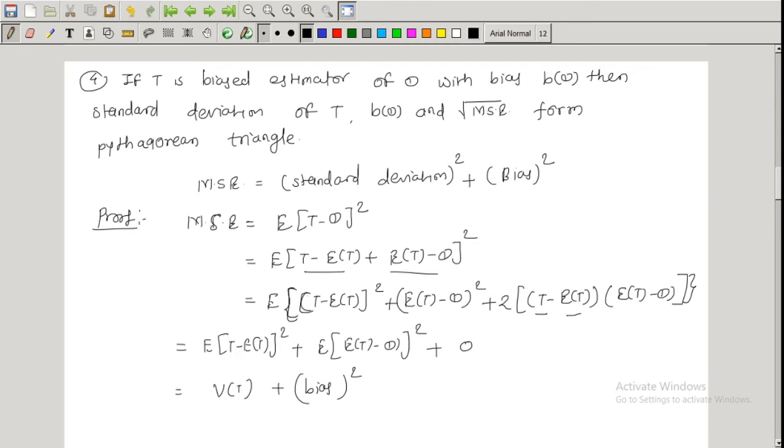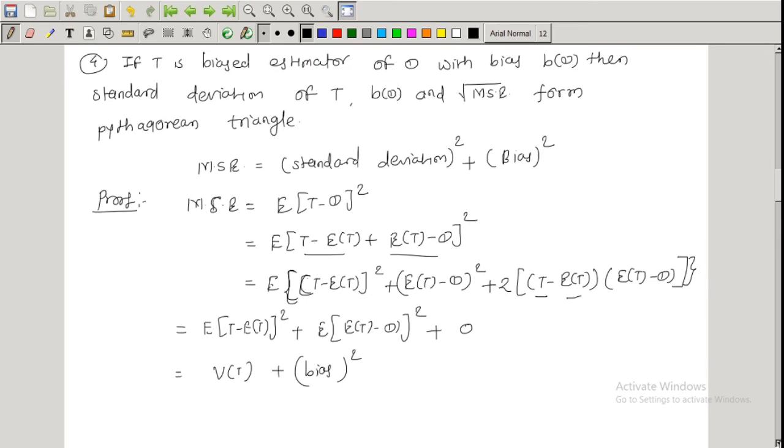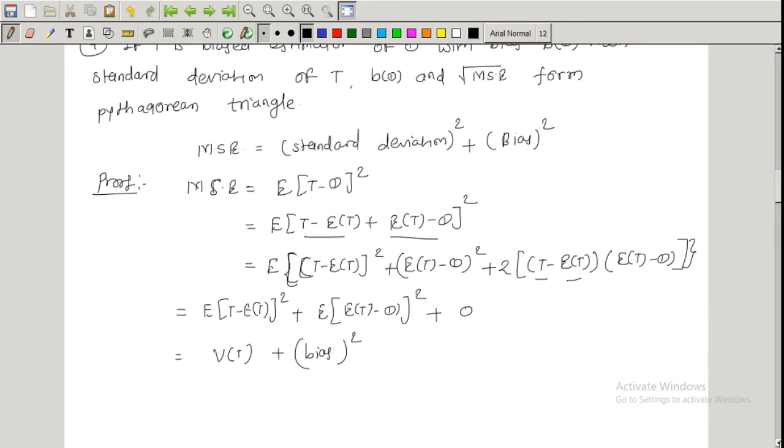Variance of T we can write as standard deviation square, plus bias square, B of theta square. So MSE, mean square error, we can write like this.